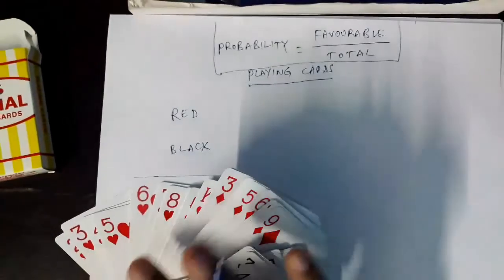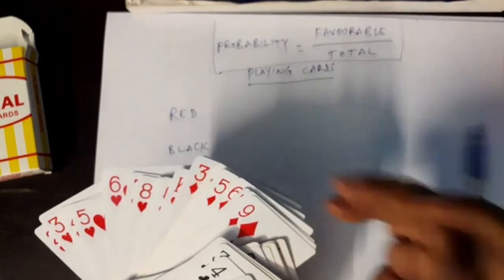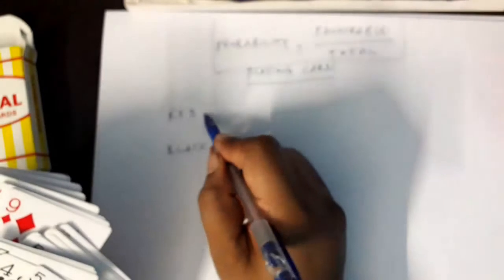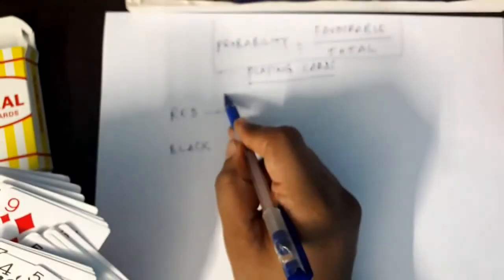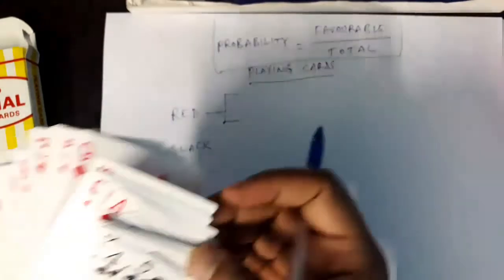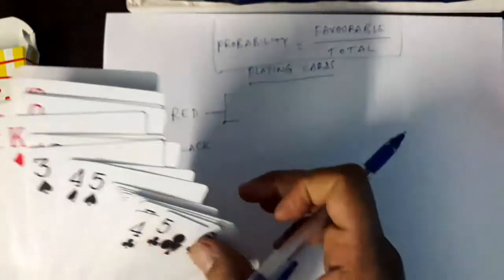See this. In red cards you can see two colors, two symbols. This is one symbol. This symbol is called heart symbol. This symbol is called diamond symbol, right? So red has two types of cards, and black also. This symbol is called spade. This symbol is called club.